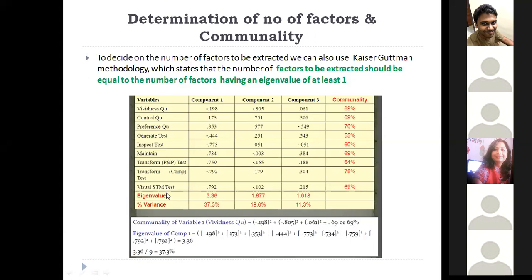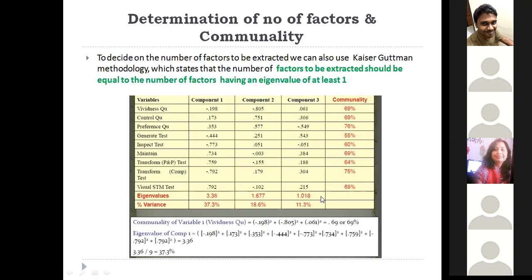Here I have the eigenvalue calculated for the whole component, the whole factor. It's nothing but the sum of squares of all the variables' weights. For component 1 I have 3.36, for component 2 1.6, and for component 3 it's 1.018.